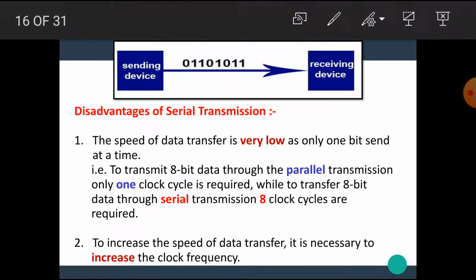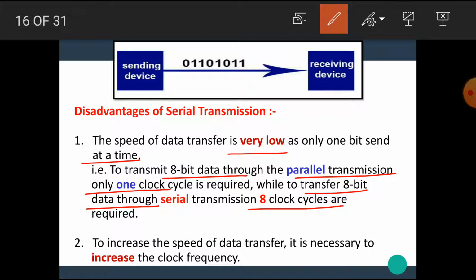The disadvantage of serial data transmission is that the speed of data transfer is very slow, as only one bit is sent at a time. To transmit 8-bit data through parallel transmission, only one clock cycle is required, while to transmit 8-bit data through serial transmission, 8 clock cycles are required. Because in parallel data transmission, parallel lines or multiple wires are available. In one clock cycle, the 8 bits of data are transferred completely. But in serial communication, the data is sent one by one.